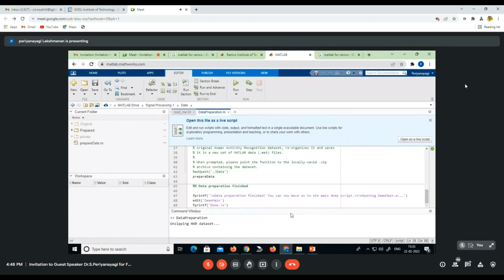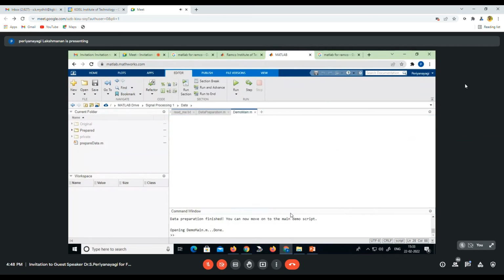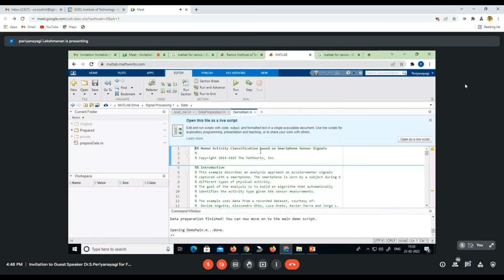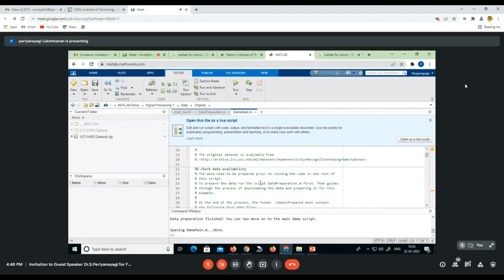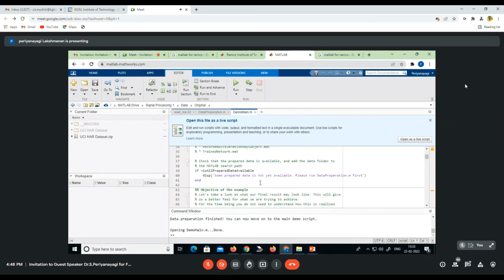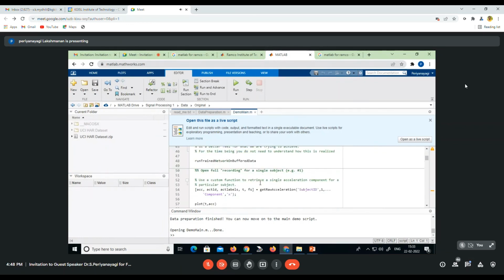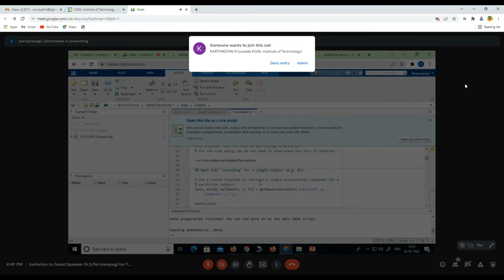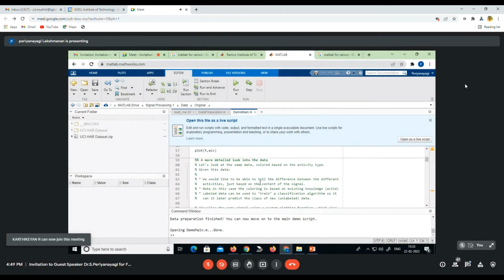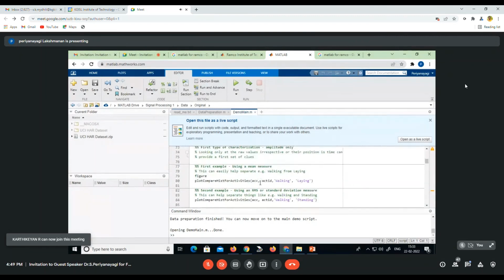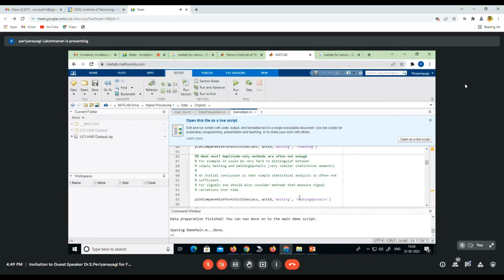It will unzip and it is downloading the data set. Automatically your demo main, this is your main program, will be opened once you do this. So this code, first, if you see, it shows the figure window for each and every activity, that is walking, laying, walking, standing. You can plot different figure windows for different activities.